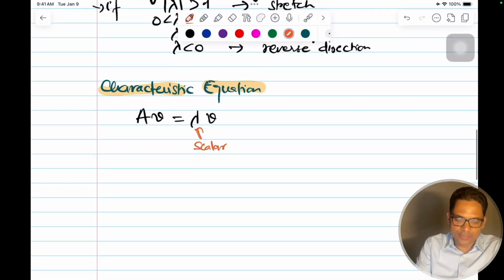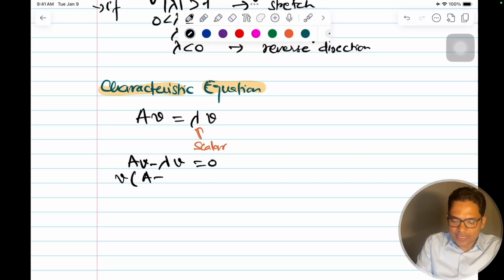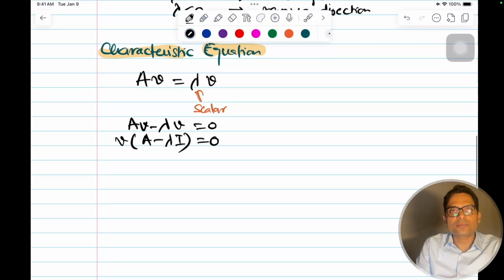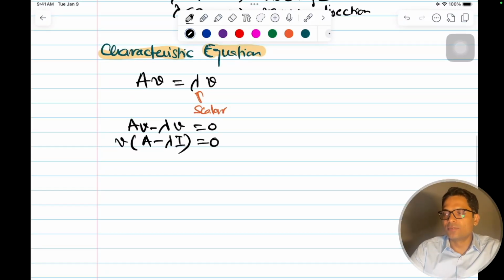So you will get the characteristic equation from here. So Av is equal to lambda v. If I put all of them on the same side, this will become 0. If I take the v part common, then we can write A minus lambda, but it is a matrix, so all should be matrices. So A and the dimension should match. So I'll create an identity matrix of the same dimension, and this will become (A minus lambda I) v equal to 0.